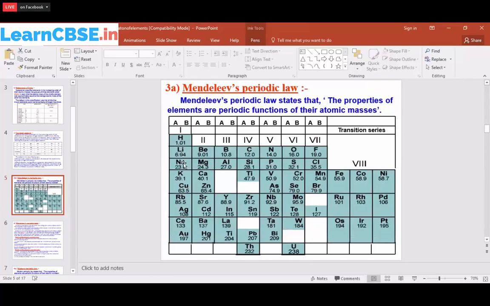So, lithium, sodium, potassium, rubidium, cesium. These all have similar properties, so they have put them in the same group. Beryllium, magnesium, calcium, strontium, barium. This also has the same characteristic reactions, so they put it in the second group. The third group: boron, aluminium, and yttrium. So they have placed them in the same group.